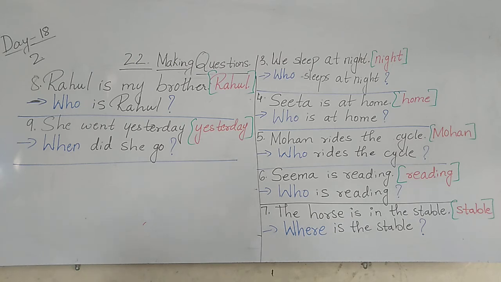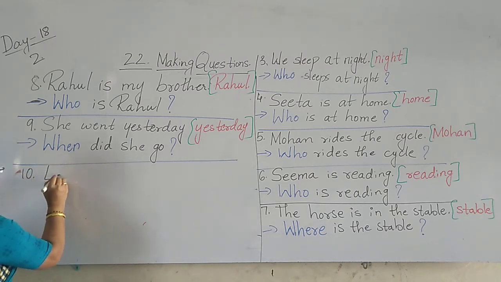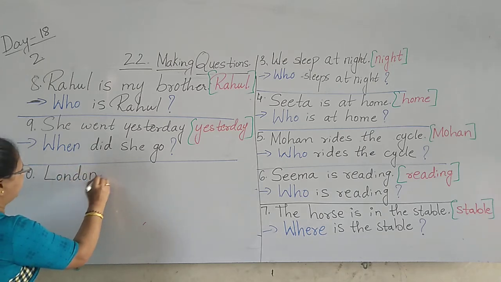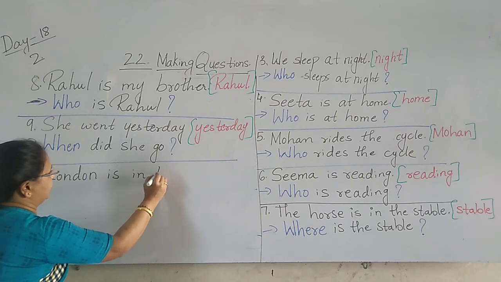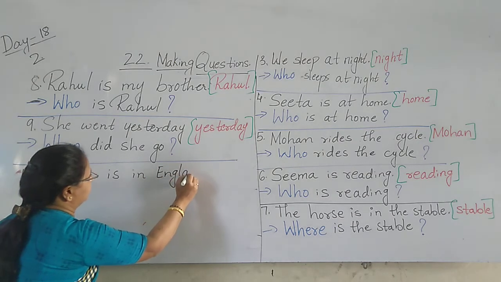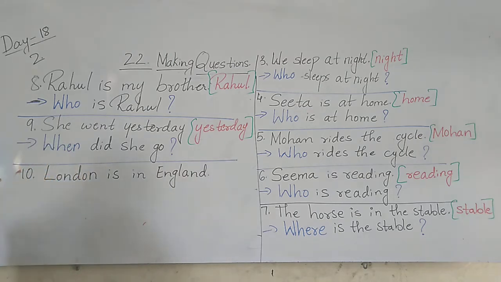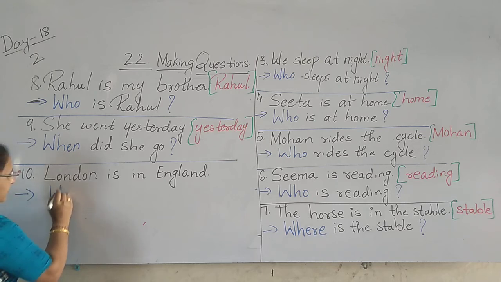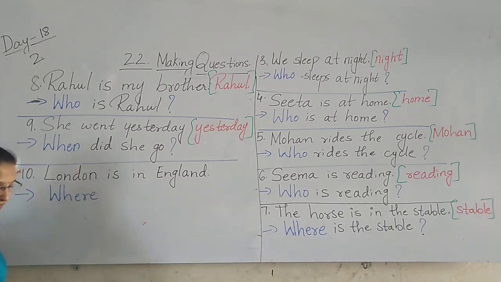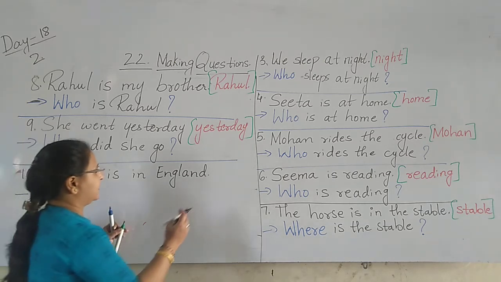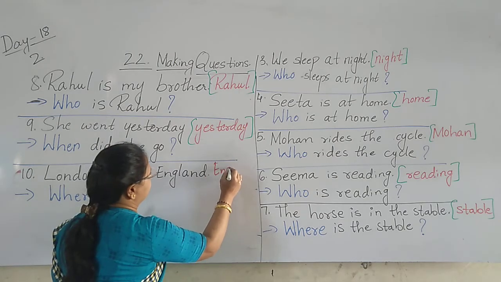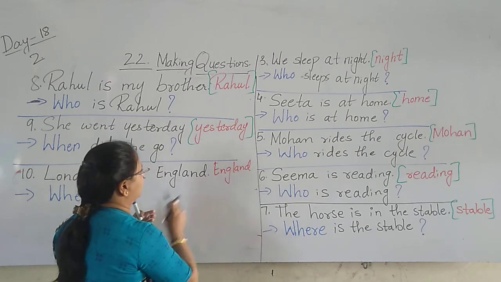Next. 10th. London is in England. Name of the country, L capital. London is in England. The clue word they have given is what here?